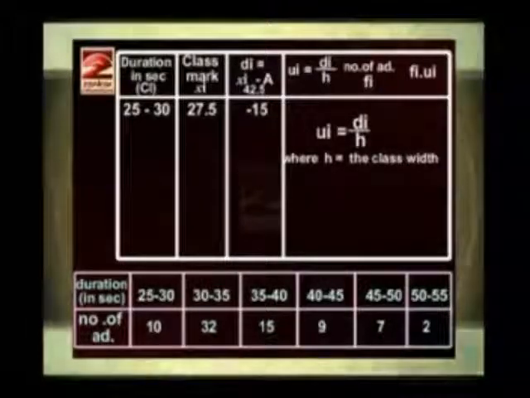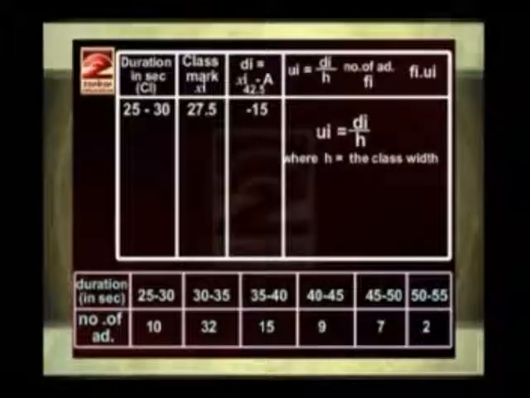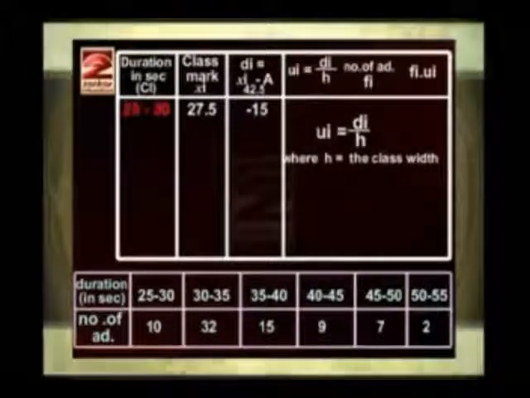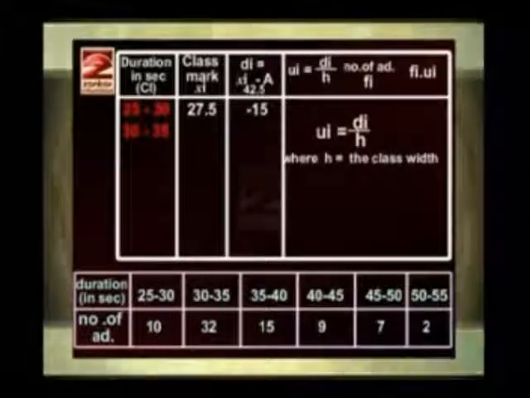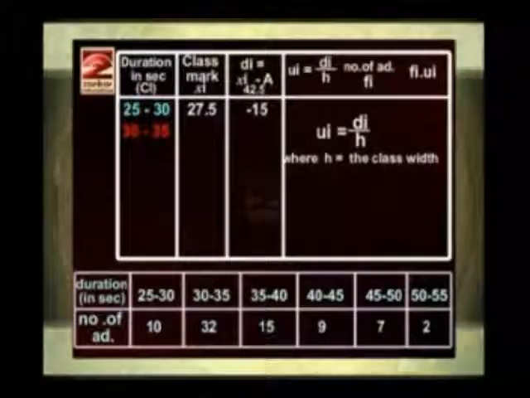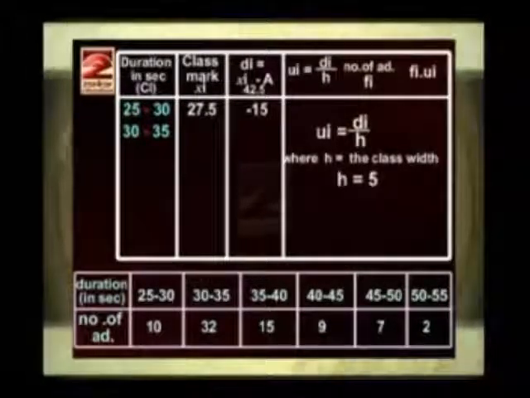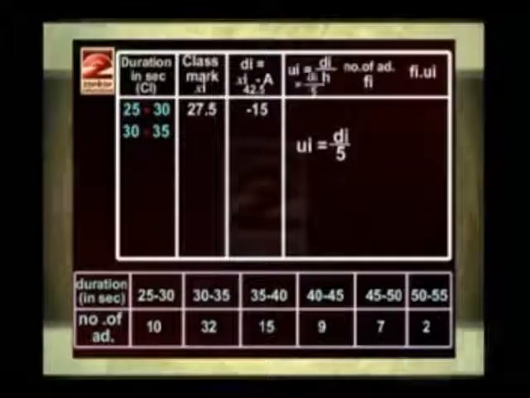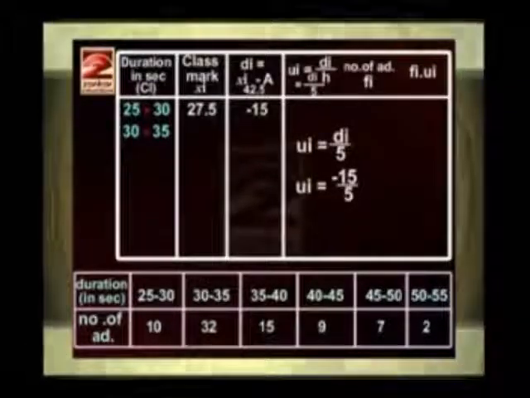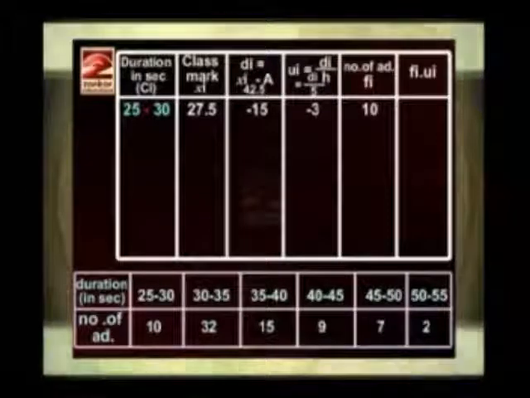The class width means the difference between the true upper value and the true lower value. Here the classes are continuous, that is first is 25 to 30 and next is 30 to 35. So here we can find out the width by finding the difference between 30 and 25, which comes to 5, or 35 and 30, which comes to 5. So the value of H is equal to 5. So UI is equal to DI upon 5. So here UI is equal to minus 15 upon 5, that is equal to minus 3. Now the frequency is 10, so the product is minus 30.